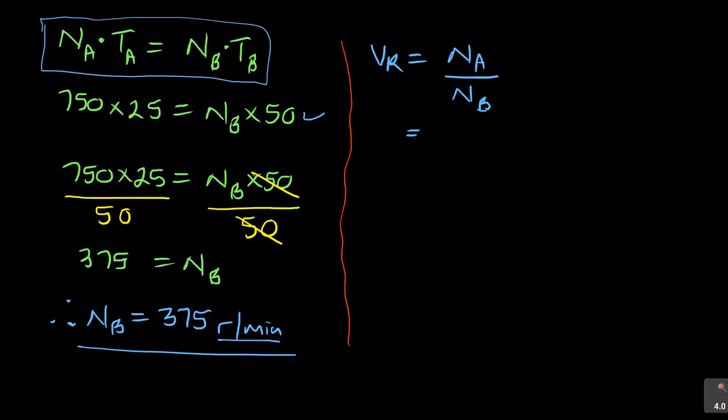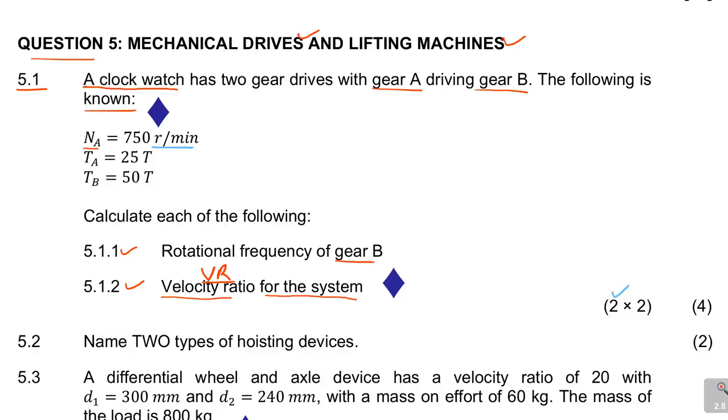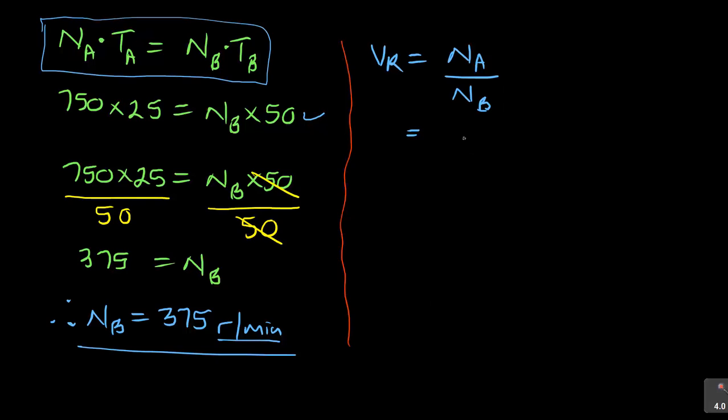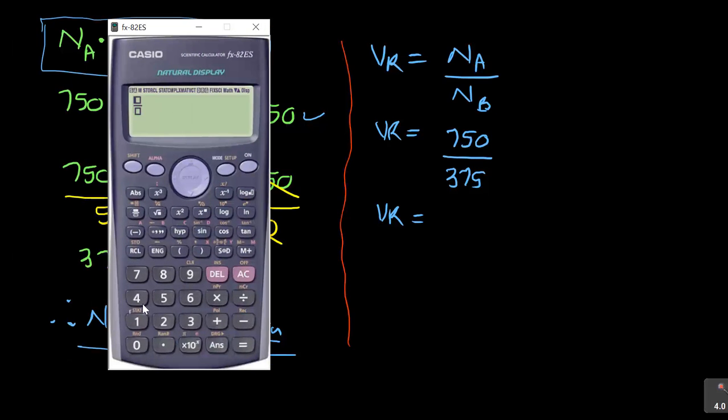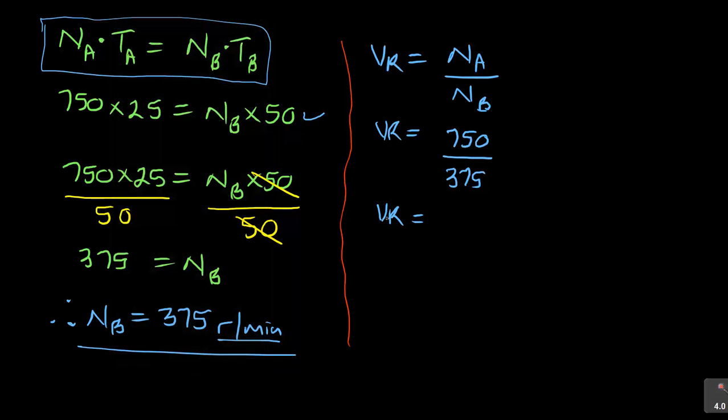Now we know my NA in this case is 750 over my NB, which we just calculated to be 375. That is my VR. So my velocity ratio will be equal to 750 over 375, and then it gives me 2. So the velocity ratio is 2 over 1.